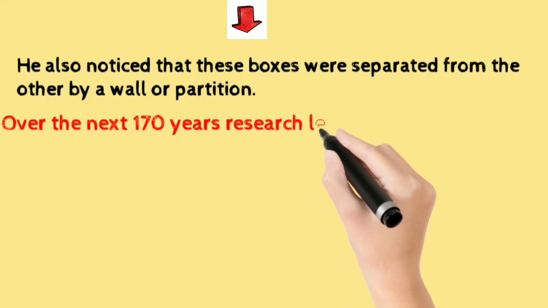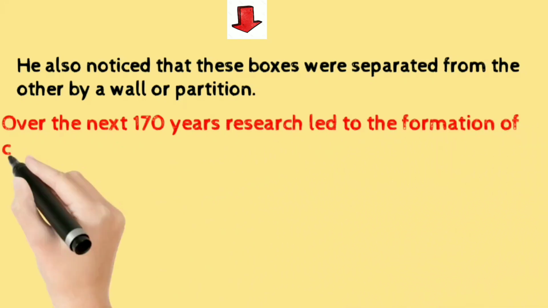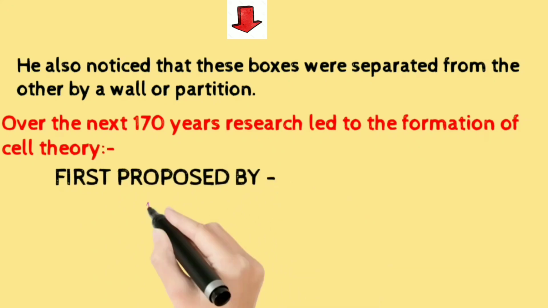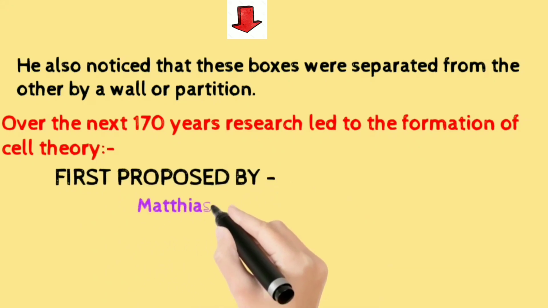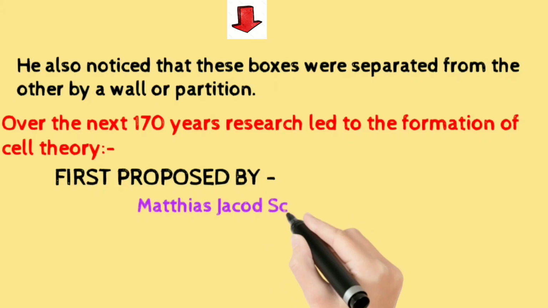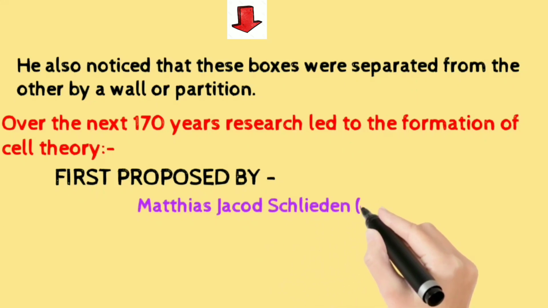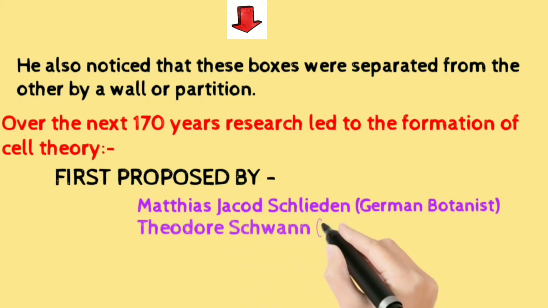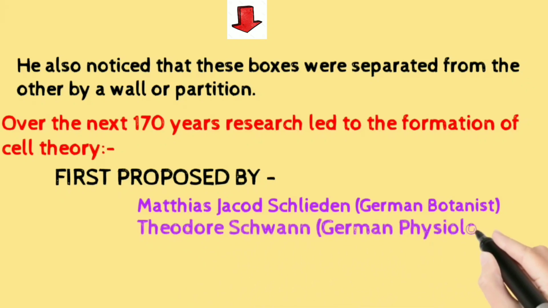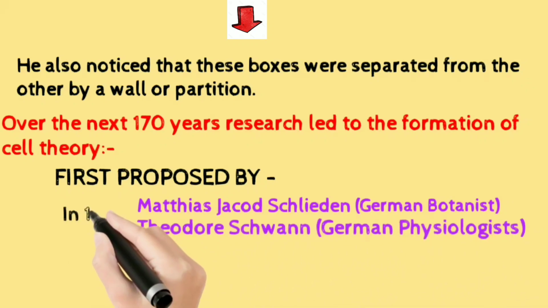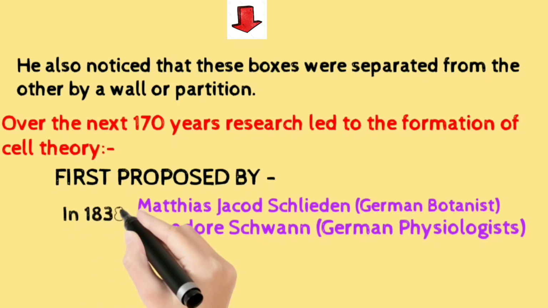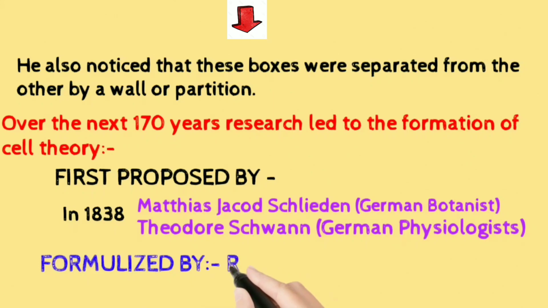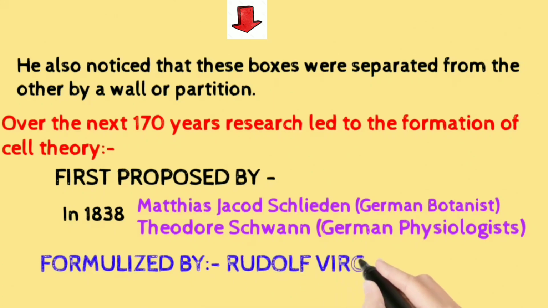It is important to note that Robert Hooke discovered the cell in dead cells, and the research went on for the next 170 years, which led to the discovery of cell theory, which was first proposed by German botanists Matthias Jakob Schleiden and Theodor Schwann in the year 1838, and later formulated by the German researcher Rudolf Virchow in 1858.